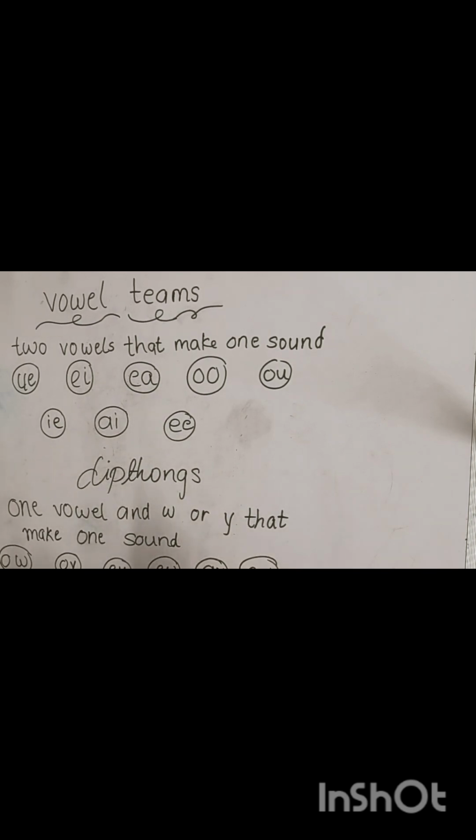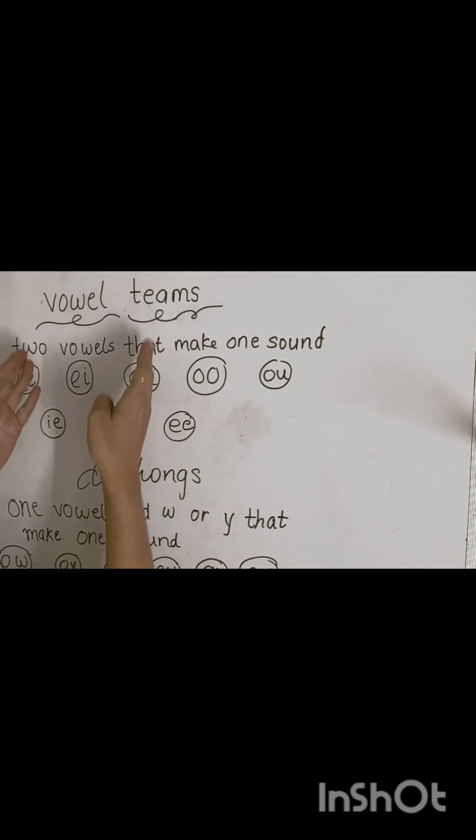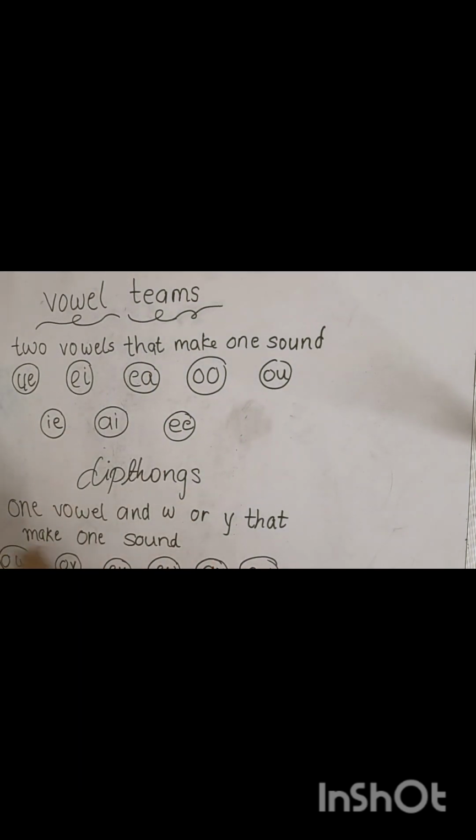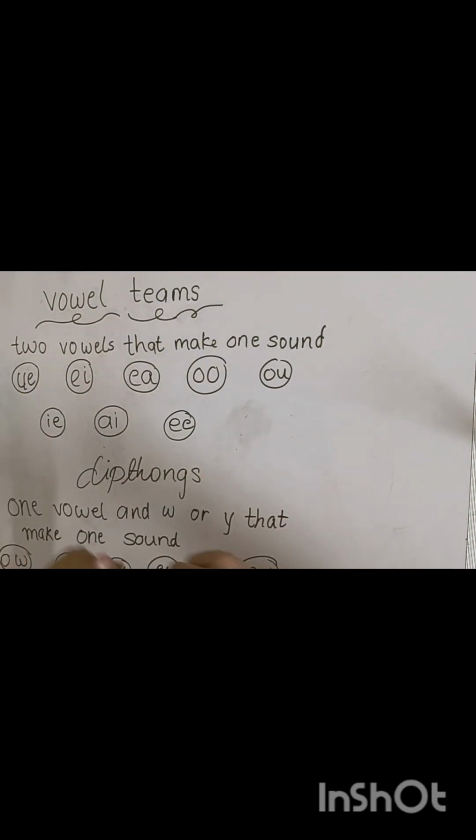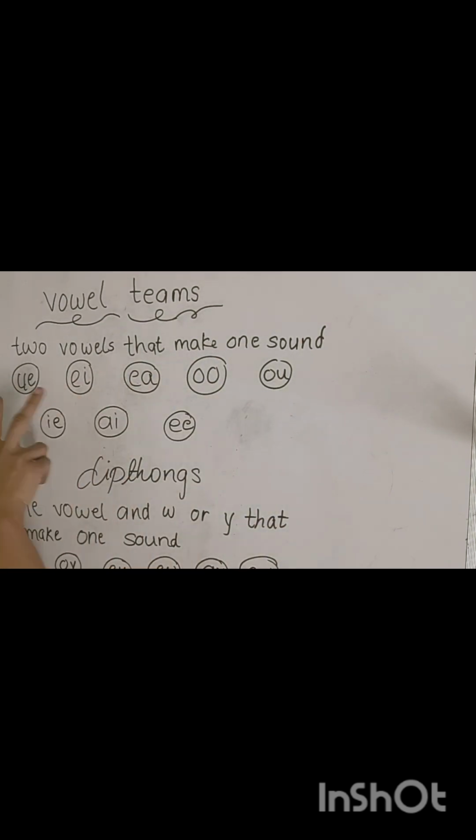So let's learn today the rule of vowel teams, or we can say diphthongs. Now, what are vowel teams and what are diphthongs? The name itself tells that vowel teams are the team of vowels. When two vowels come together and make one sound, we call them vowel teams. But they sound something different. They make a different sound. And diphthongs we will see later. We are going to see examples also, which will be simpler to understand.